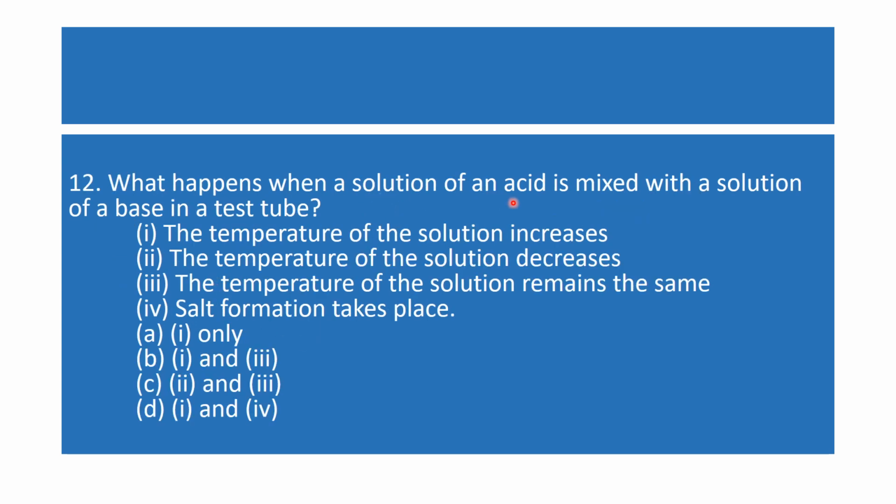What happens when a solution of an acid is mixed with the solution of a base in a test tube? You have taken an acid in a test tube and you are mixing a base. You know that when acid reacts with base, it is a neutralization reaction, and the temperature also increases. So the temperature of the solution increases because it is an exothermic reaction, and the first option is correct here. The B option, the temperature of the solution decreases, is wrong. The third option, the temperature remains the same, is also wrong.